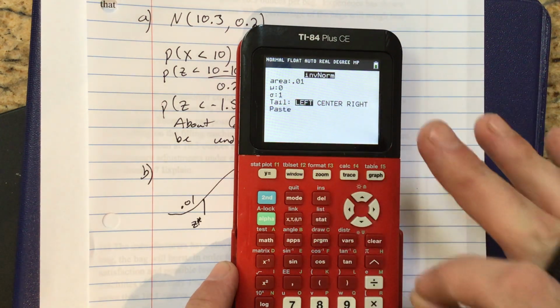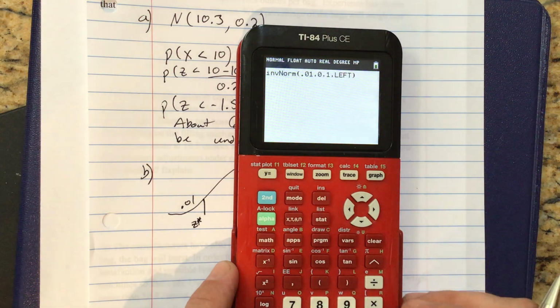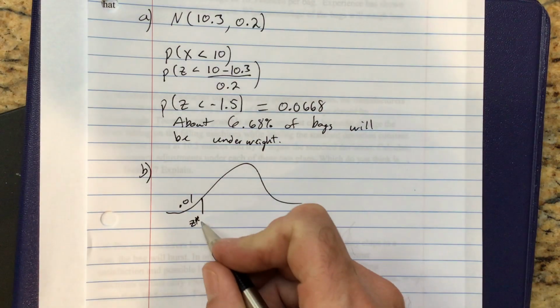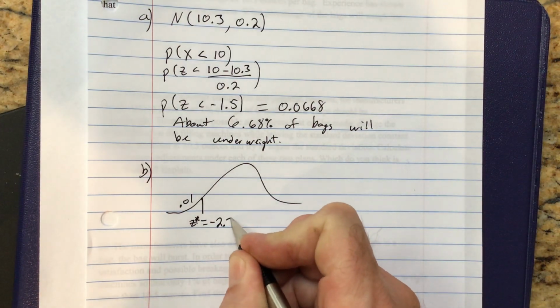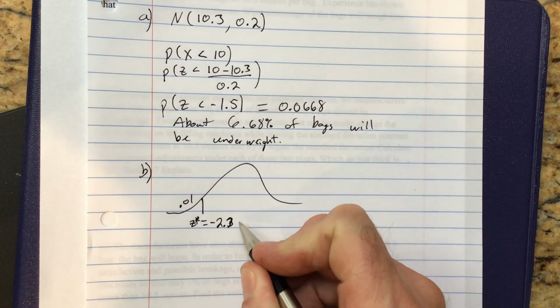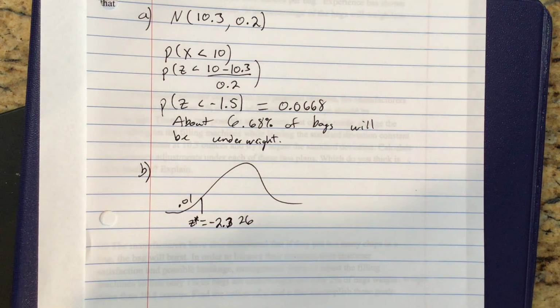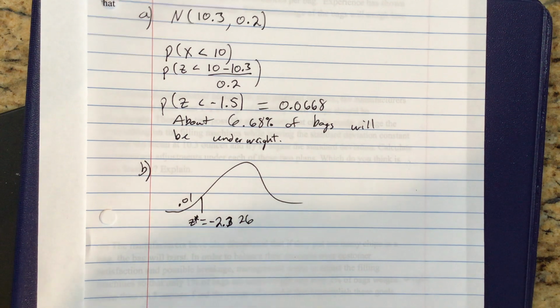I'm going to go for the z-score here, standard normal. And there we go. If we are approximately 2.326 standard deviations below the average, we will be in the first percentile, right?